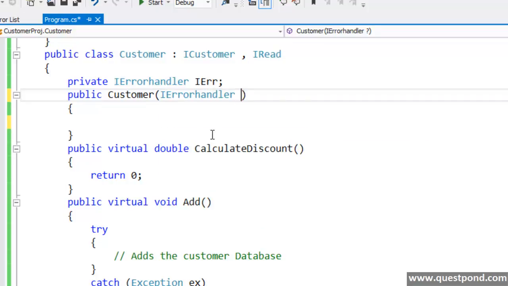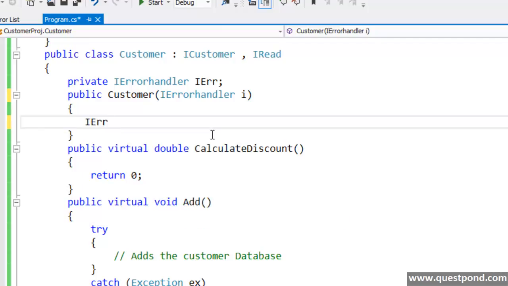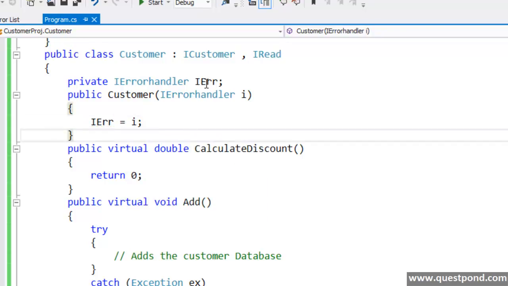to consume me, if he can pass me what kind of error handler has to be used, then that would be great. So in other words, you can see here what I've done is in the customer class constructor, I'm saying to the client, please pass me the type of error handler you want me to use. Okay, and here I'll just go and set this value. So you can see now here the customer class is only referencing this interface, IErrorHandler.